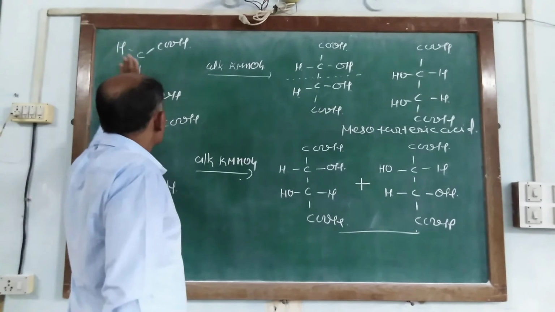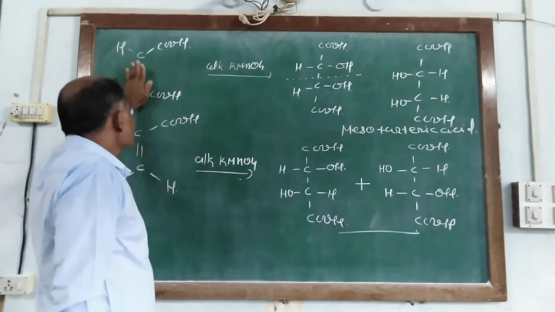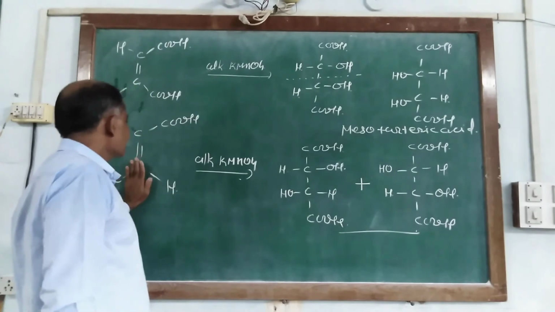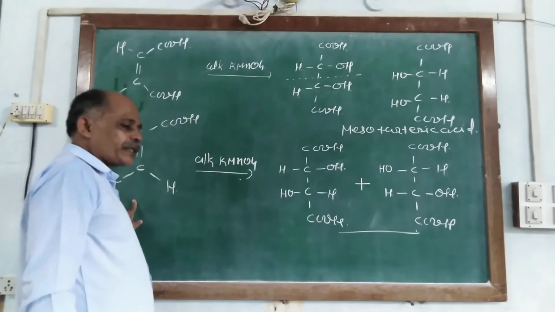So this is the structural configuration for maleic acid and this is the structural configuration for fumaric acid.